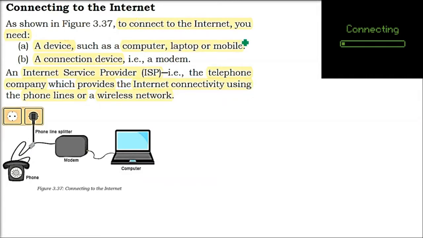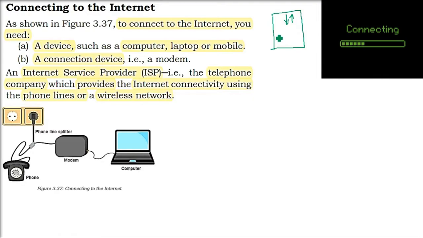Now the question comes, how to connect to the internet? Internet is just a bit stream. So if you see on your smartphone, this symbol you will see. If you have paid money to say Airtel or Jio or whichever connection you have, then you will get connected to the data, internet.